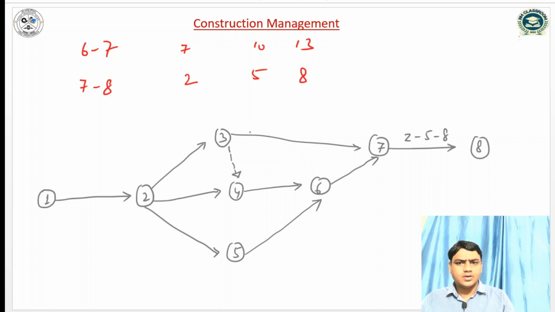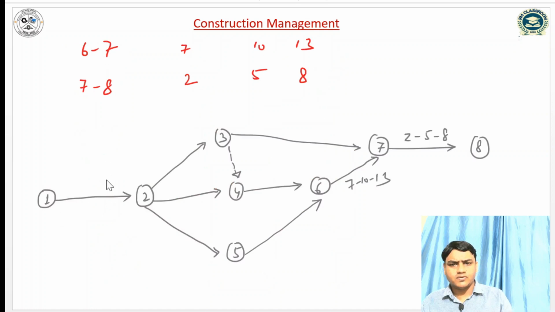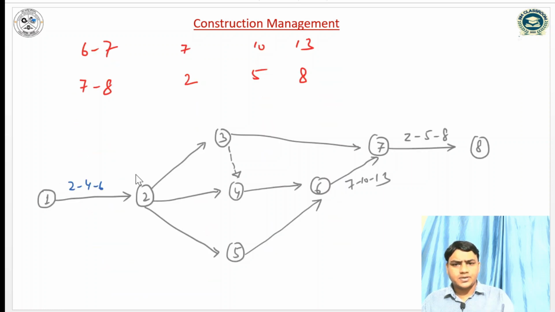For 7, 8 the time estimate is 2, 5, 8. For 6, 7 it will be 7, 10, 13. Firstly, for 1, 2, it is 2, 4, 6. For 2, 3, it is 8, 11, 20.